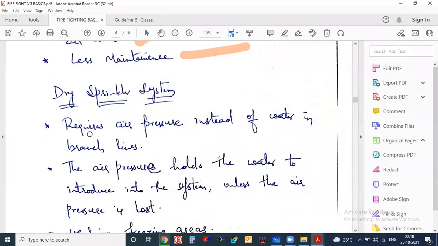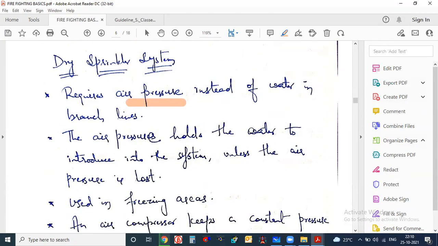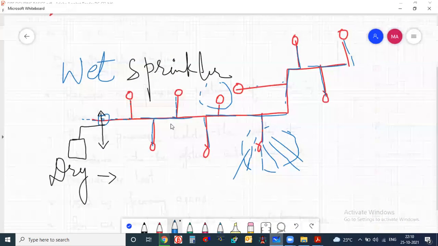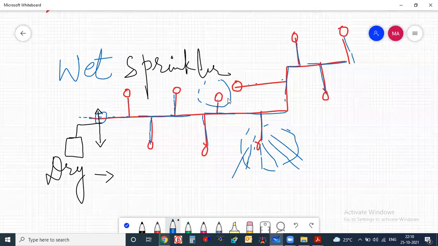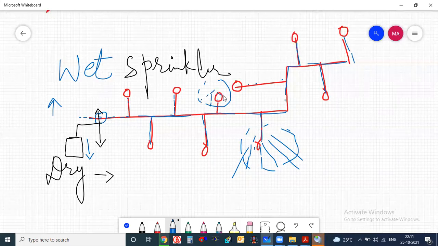Here also it says the same thing: requires air pressure instead of water in the branch lines. Air pressure holds the water from being introduced into the system unless the air pressure is lost. How will the air pressure be lost? If any fire occurs, we will get the signal. Because of this fire event, this valve will open, and obviously the pressure will go down. When the air pressure goes down, water pressure rises and the water starts moving into the system, goes here and extinguishes the fire.